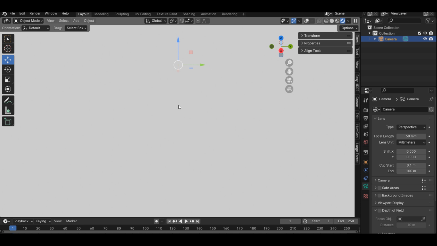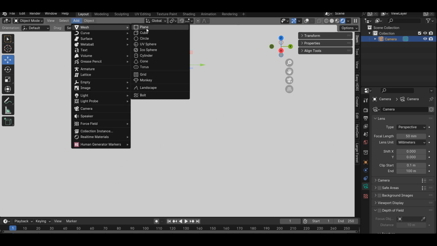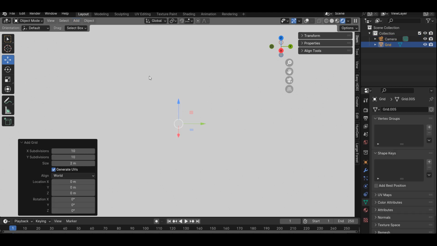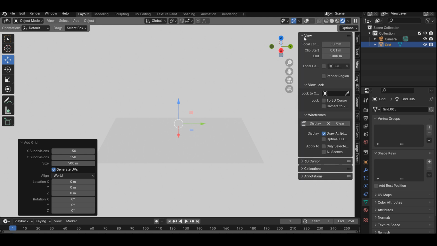Create your first forest. Add a new mesh of type grid with properties size 500 meters and both subdivisions to the value 150. Keep in mind that the trees are in the real 1:1 scale, so if you choose the size value of, for example, 5 meters, no trees will fit on this area. Due to the large dimensions of the scene, it is necessary to change the end value for view and camera.